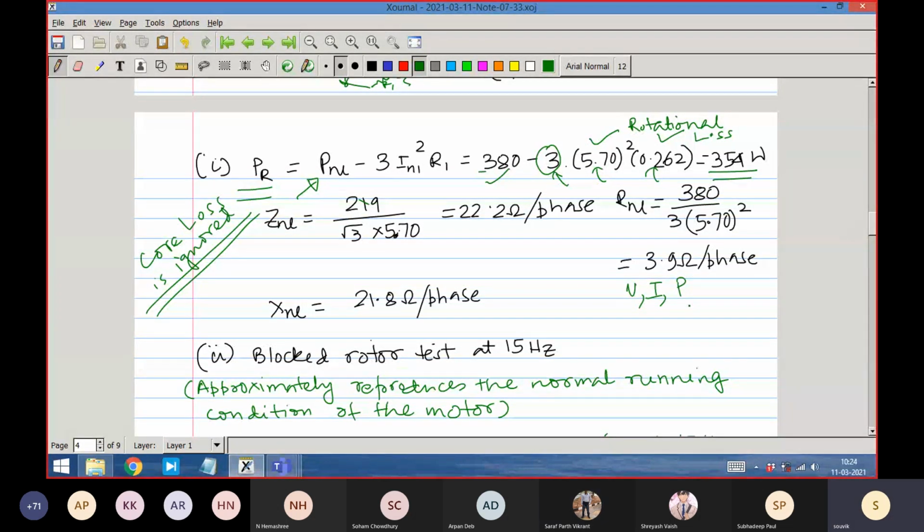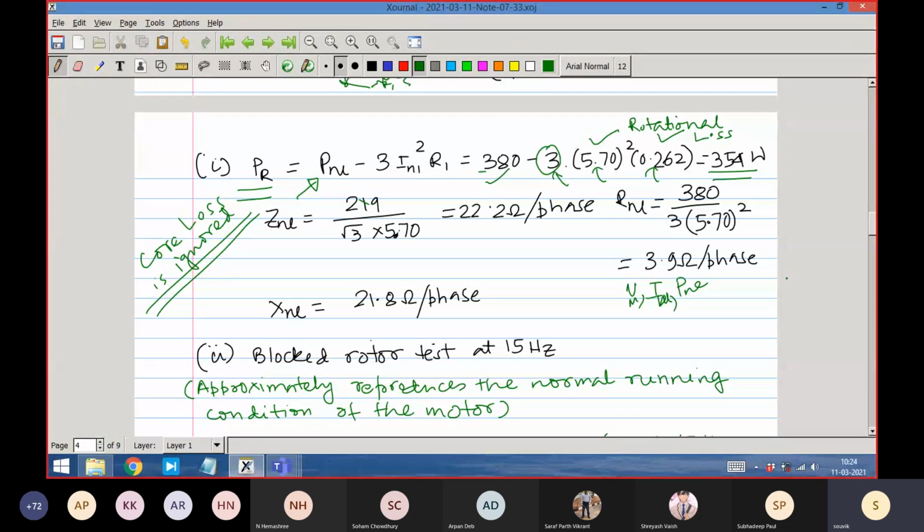So it is a measurement thing. P no load in this case, V no load, which is rated voltage, and I no load. These are the three things. Also given, in another case, the stator resistance R1.